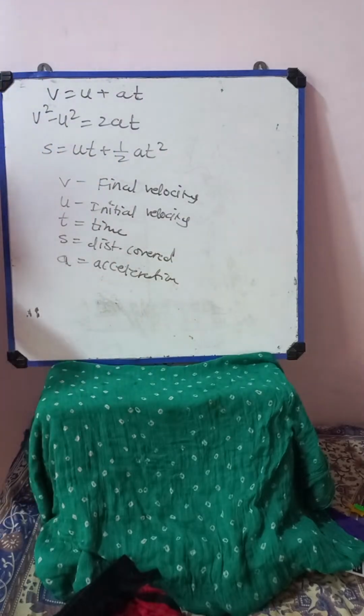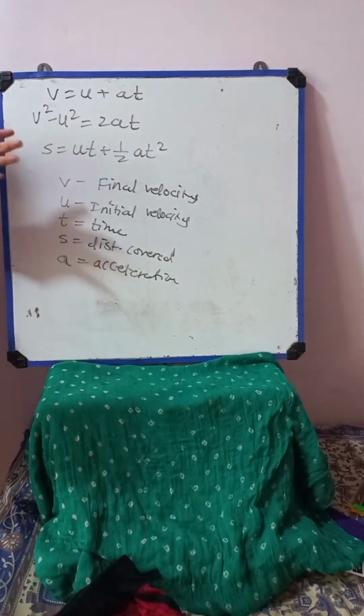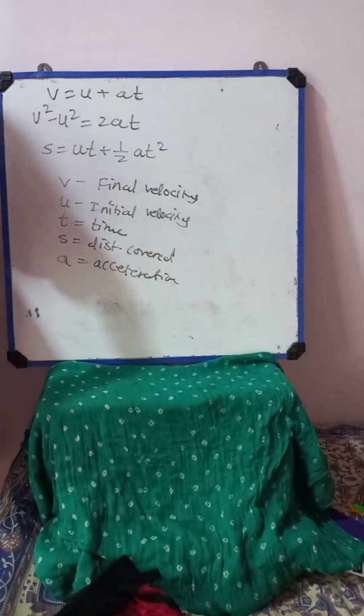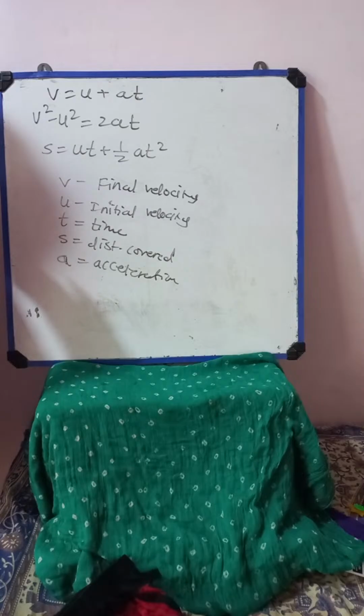So v is the final velocity, u is the initial velocity, a is the acceleration, and time t. So v is equal to u plus at. This is the first kinematics equation. The second kinematics equation is v square minus u square is equal to twice as. So v square is again the final velocity, u square is the initial velocity, and 2 is a constant, and a is the acceleration, and s is the distance. So this is the second kinematics equation.